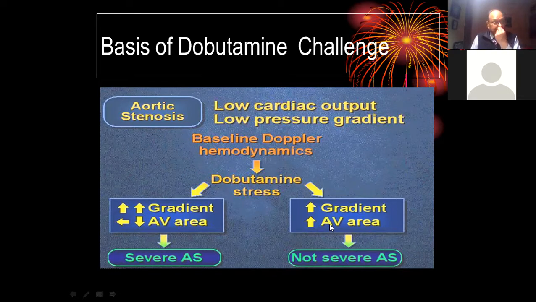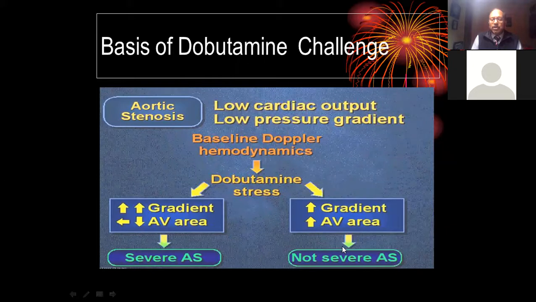Now you can ask me, how do you say the area has increased? How do you say the gradient has increased? With low dose dobutamine, we acquire all 3 things together. The LVOT diameter will remain constant. Suppose you give a dobutamine echo, and it's a true aortic stenosis: the gradient which was low, like 23 or 25, will go to more than 40 millimeters of mercury mean gradient, and the peak velocity will go to more than 4 meters per second. Using the continuity equation, we will have an aortic valve area which will be less.